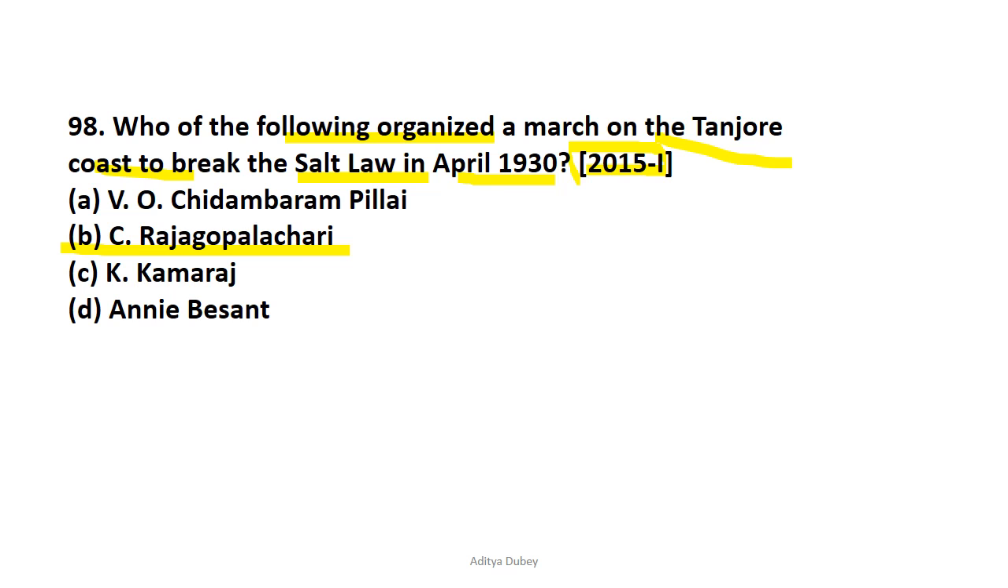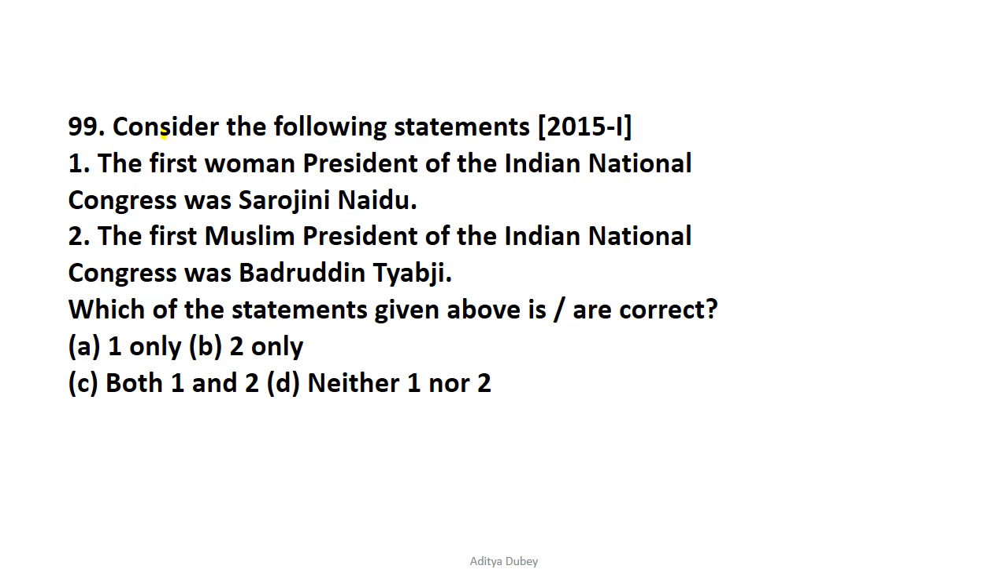Now let's move on to question number 99. Consider the following statements. The first woman president of the Indian National Congress was Sarojini Naidu. No, that is incorrect because the first woman president was Annie Besant. In fact, the first Indian woman president was Sarojini Naidu. Now option 1 becomes incorrect. Let's read the second option. The first Muslim president of the Indian National Congress was Badruddin Tyabji. So that is correct. So only option B is correct, that is 2 only is correct. The rest is incorrect.